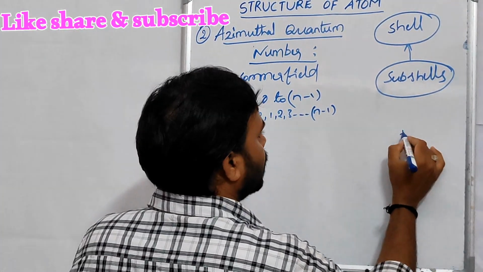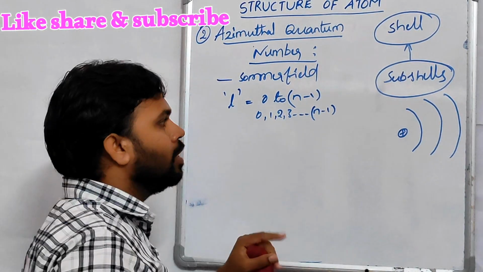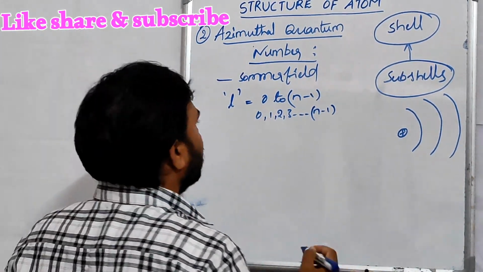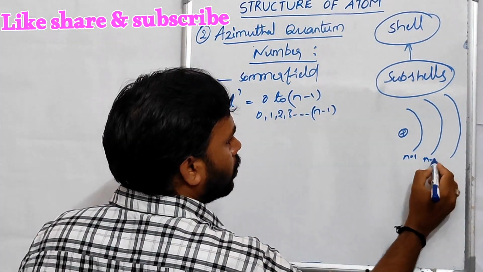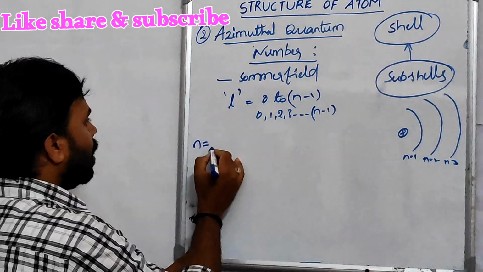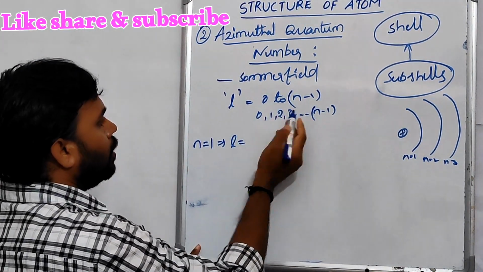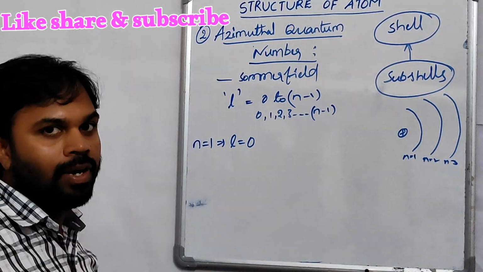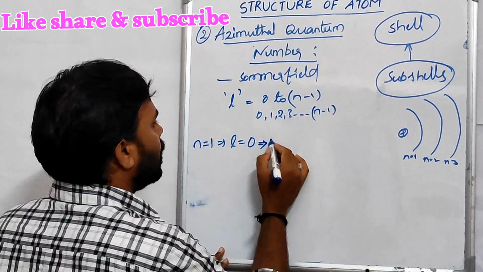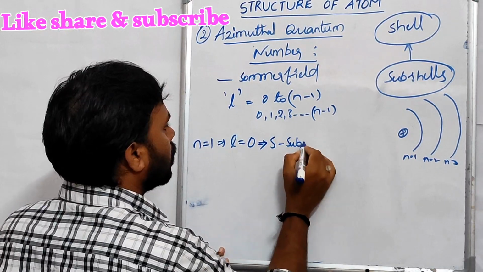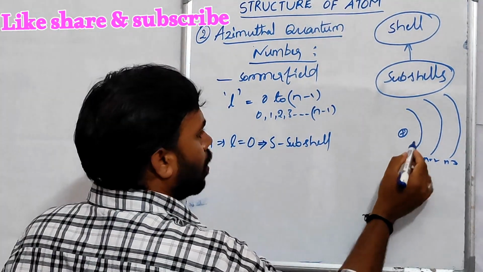For example, this is the nucleus and these are main shells. In these, subshells are present. For example, this is n equal to 1, this is 2, this is 3. For n equal to 1, the l value is 0 to n minus 1, that is 0 to 0, just 0. Every l value represents a particular subshell. This l equal to 0 represents the s subshell, and this has one subshell.